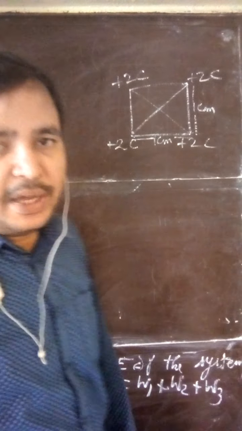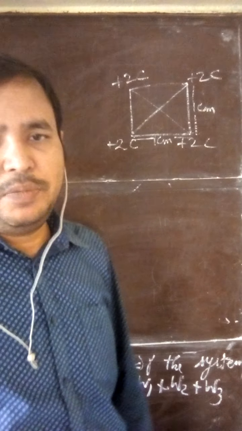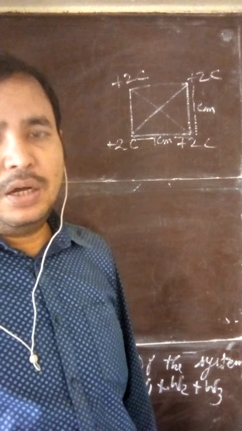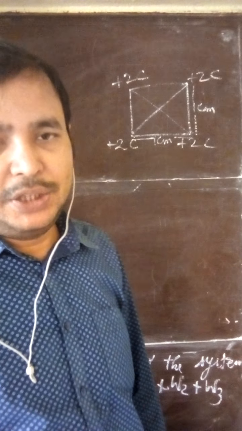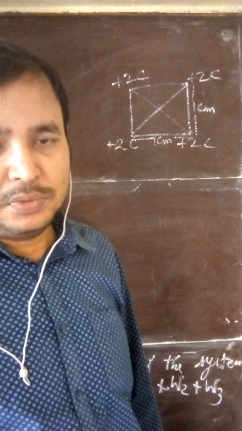Suppose a square is there whose each side is 1 centimeter, and a charge of plus 2 coulomb is placed at the four corners. What is the potential energy of the system?